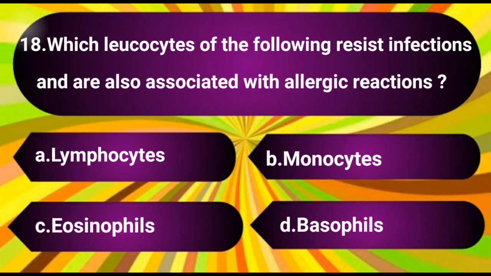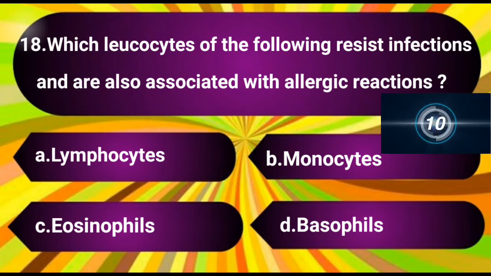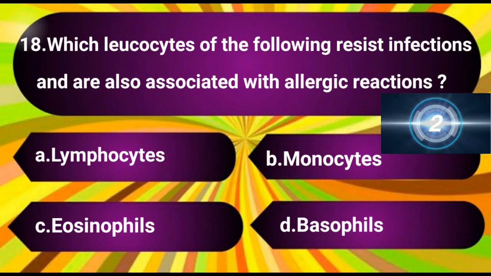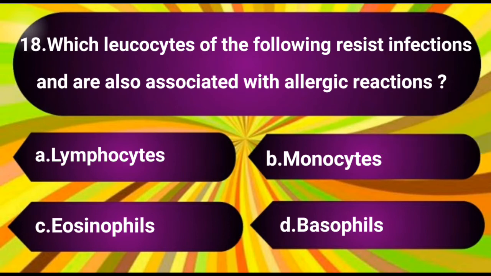Question number 18. Which leukocytes of the following resist infections and are also associated with allergic reactions? The options are A. Lymphocytes, B. Monocytes, C. Eosinophils, D. Basophils. The answer is C. Eosinophils.